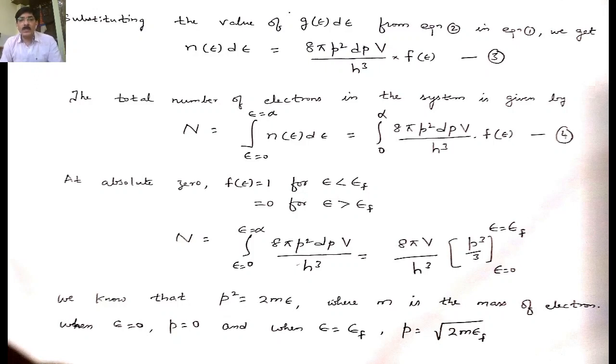So this will be simplified, and again we have to convert this, means you have dp here.